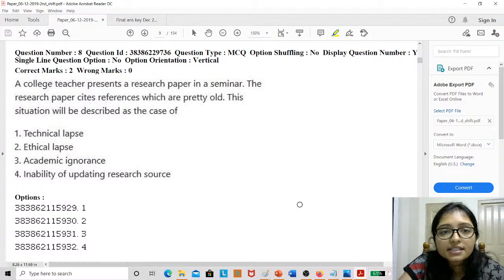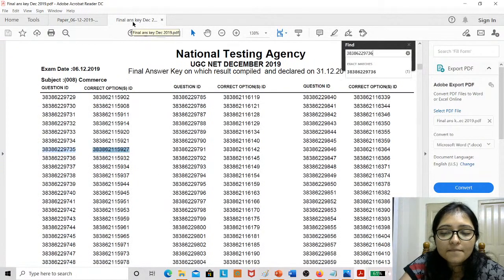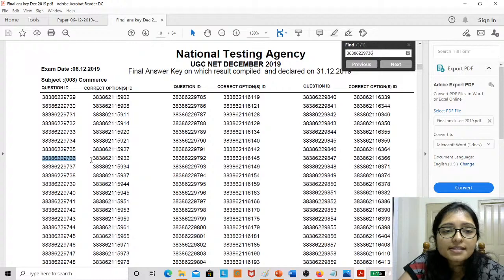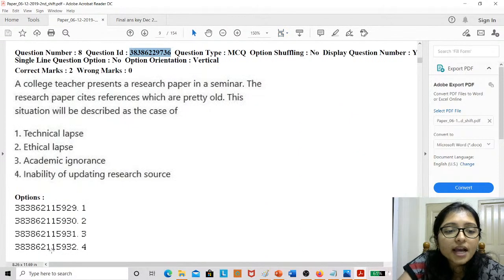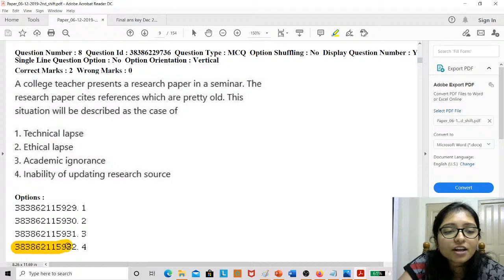Okay, so everyone is giving the answer. What will be the answer? That is 932. 932 is the answer. 932, option 4. Okay, everyone is doing very good. Option 4 is the answer, and all of you are getting confidence, right?